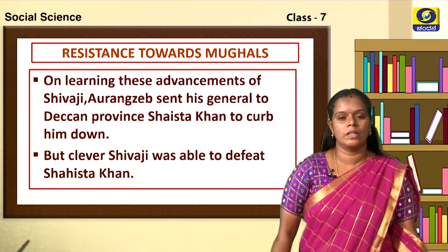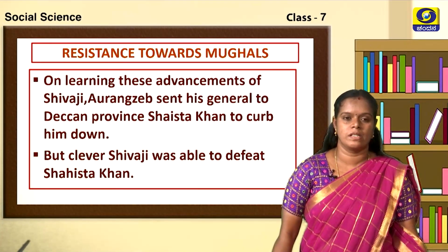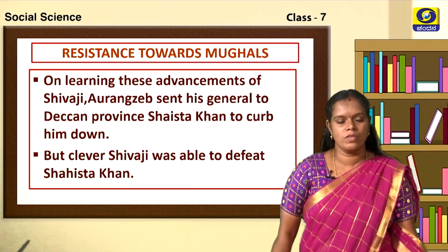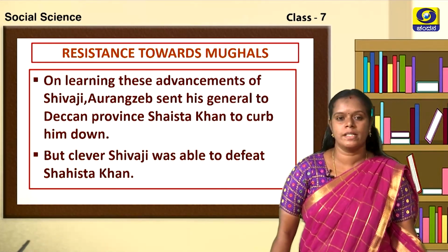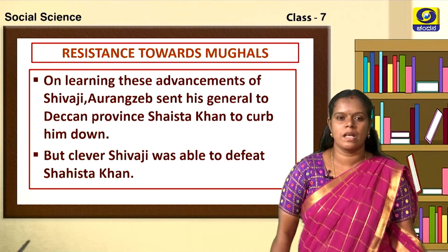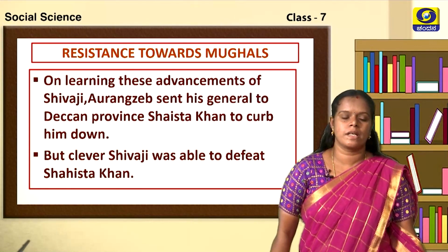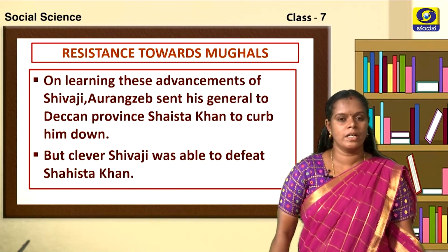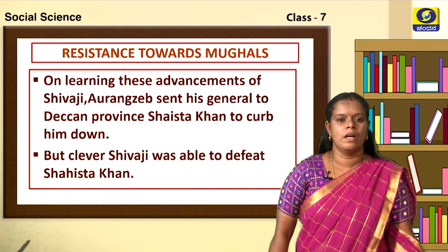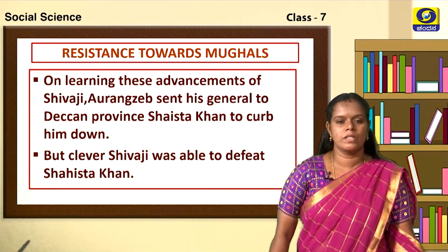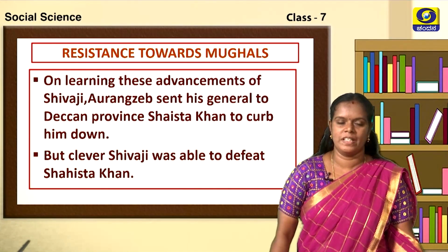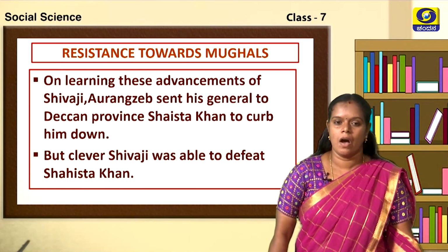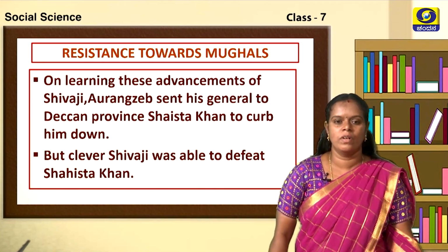Next, we will move on to the resistance towards Mughals. So far we have learned how Shivaji resisted the Bijapur army. Now let us learn how Shivaji resists the Mughals, how he opposes the Mughal army. On learning these advancements of Shivaji, Aurangzeb sent his general to the Deccan province. Children, who is Aurangzeb? Yes, you are right. Very good, children. Aurangzeb is the famous king of the Mughals.